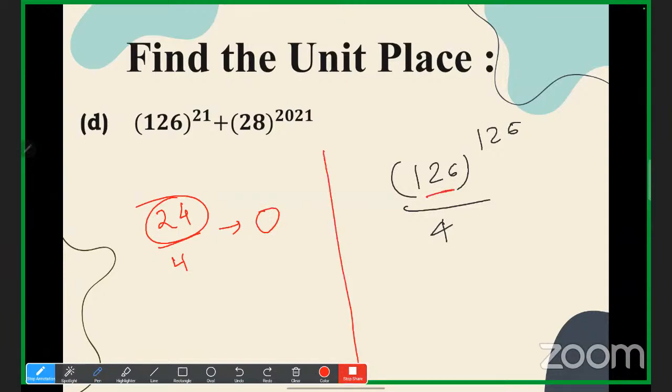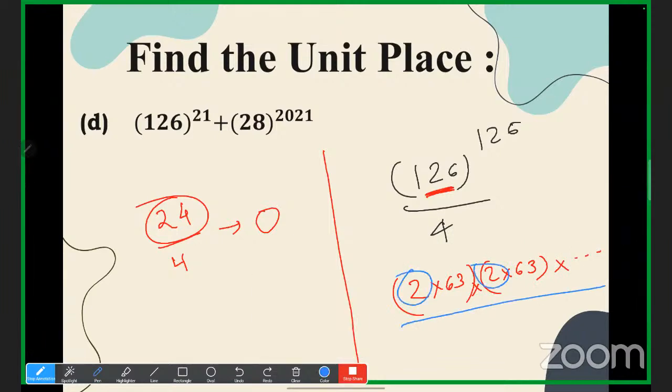Now, if you factorize 126, that can be written as 2 into 63. Similarly, 2 into 63, and so on, 126 times. Now you see, we have got 2 into 2, 4, in the first two numbers only. So we have got 4 into something. I can take this 4 separately, so 4 into something is a multiple of 4. And any number which is a multiple of 4, if you divide it by 4, you get 0. So that is why the remainder is 0 for this question. That was the first question, I guess.